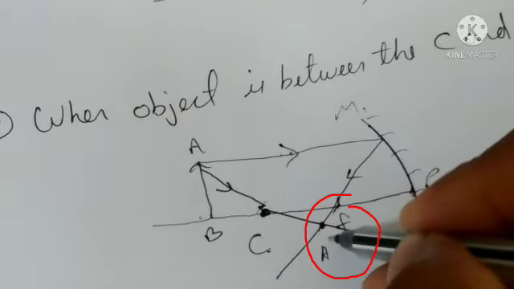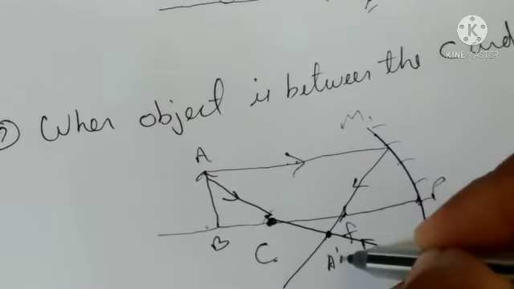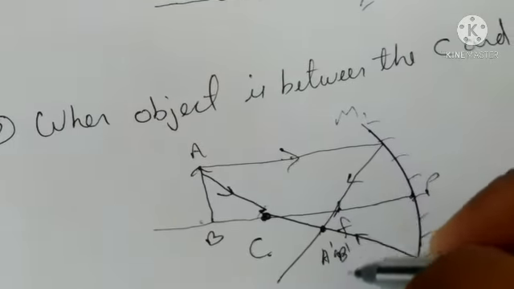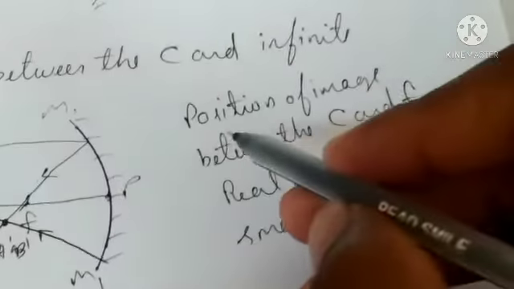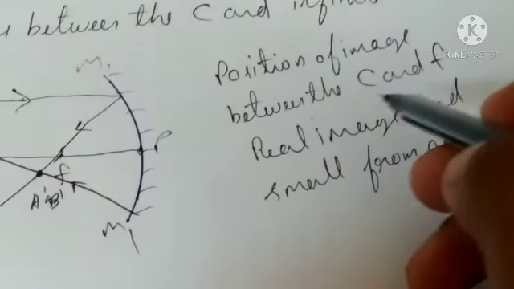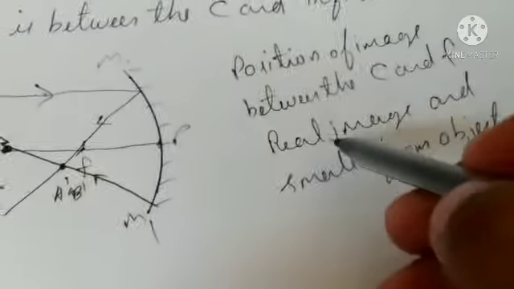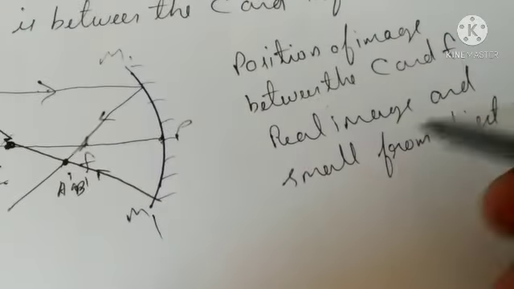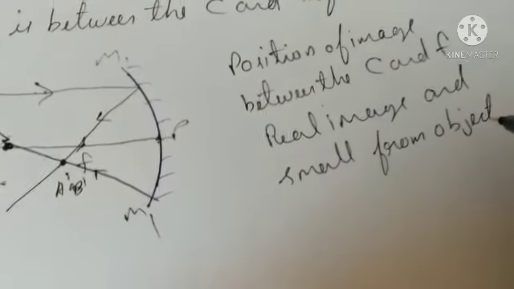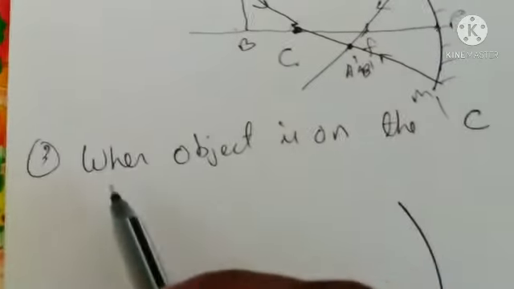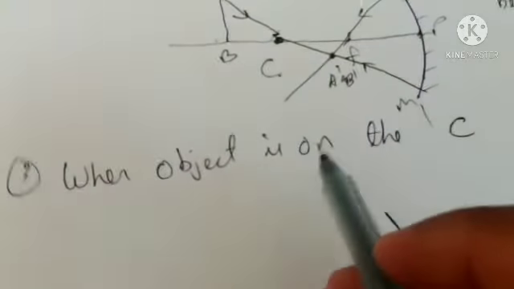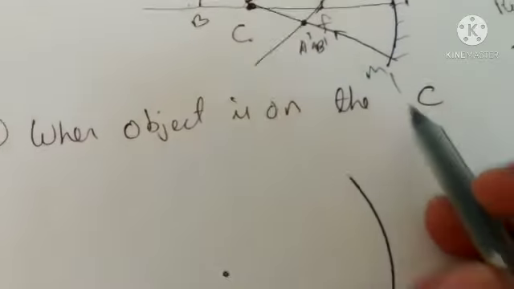Here A dash and B dash. Now position of image is between the center of curvature and focus here, and the image is a real image and small compared to the object.